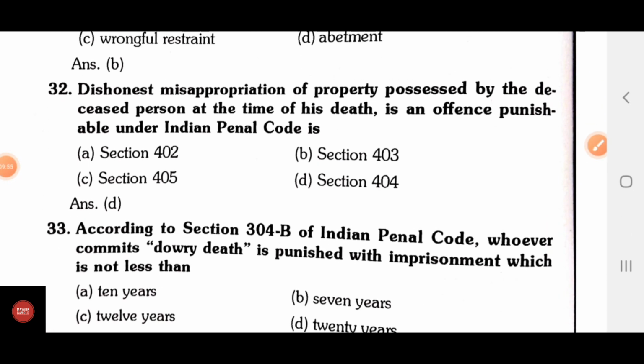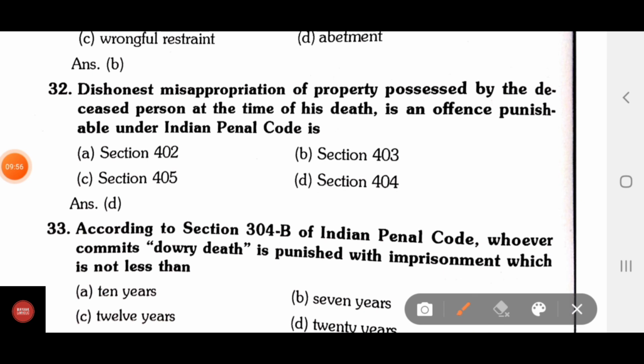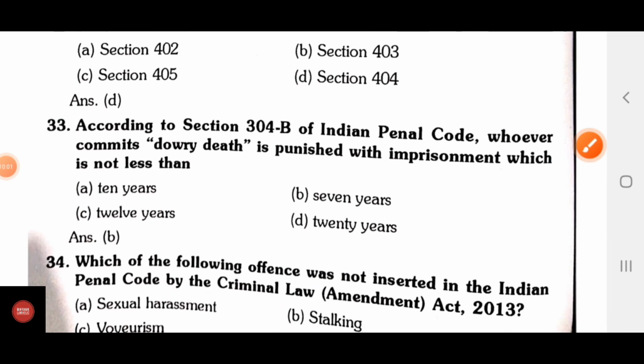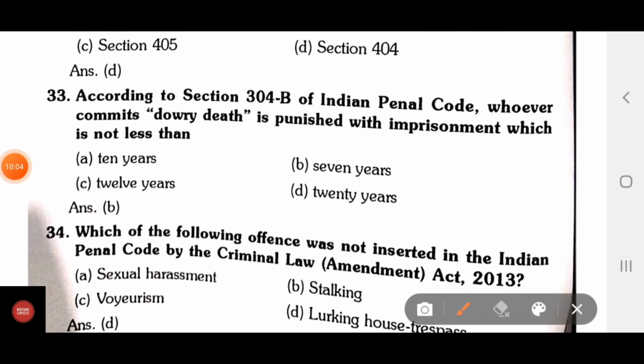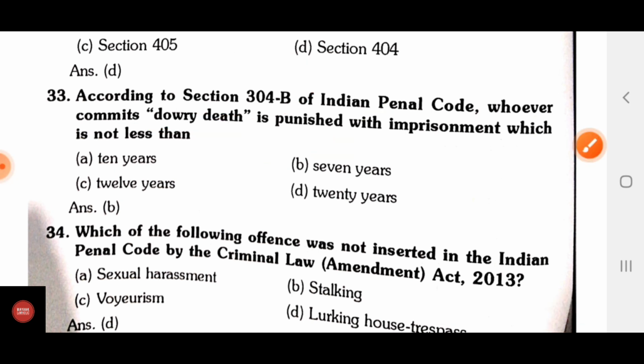Dishonest misappropriation of property possessed by a deceased person at the time of his death is an offense punishable under section 404 of IPC. According to section 304B of IPC, whoever commits dowry death is punished with imprisonment which is not less than 7 years.